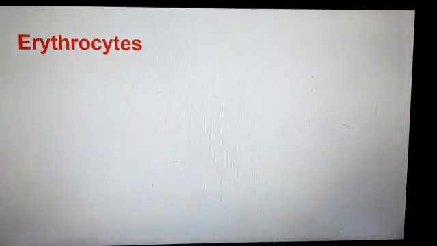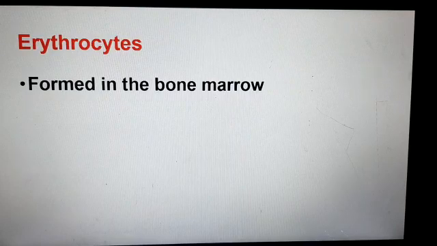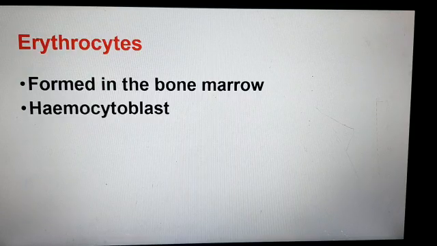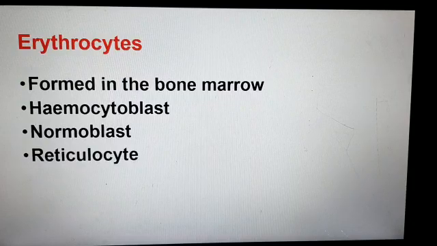The RBCs are formed in the bone marrow, especially in that of short, flat and irregular bones and in the ends of the long bones. The RBCs during their development pass through many stages, starting from hemocytoblast and maturing into normoblast, reticulocyte and then to erythrocyte.